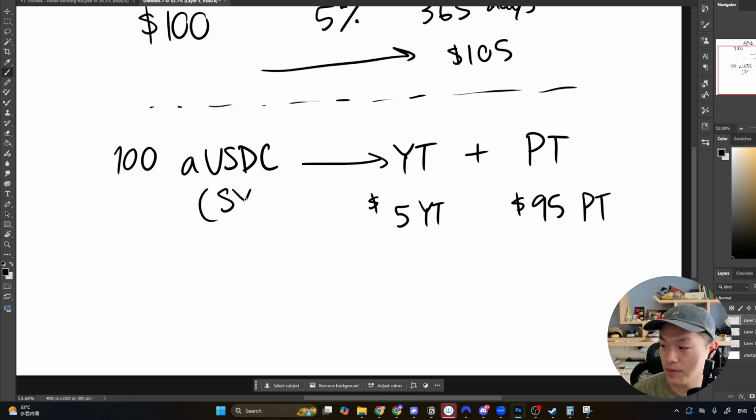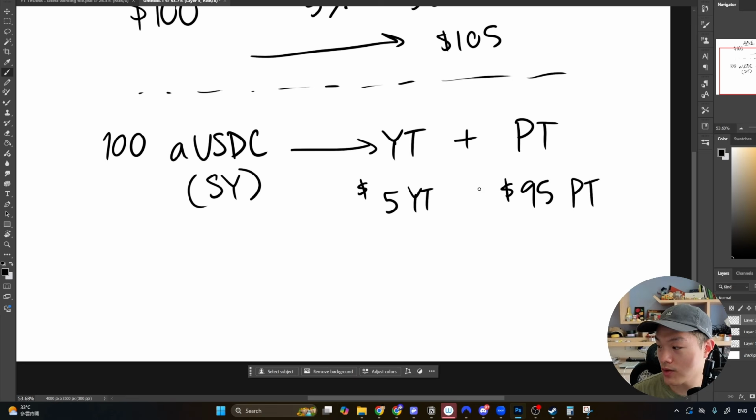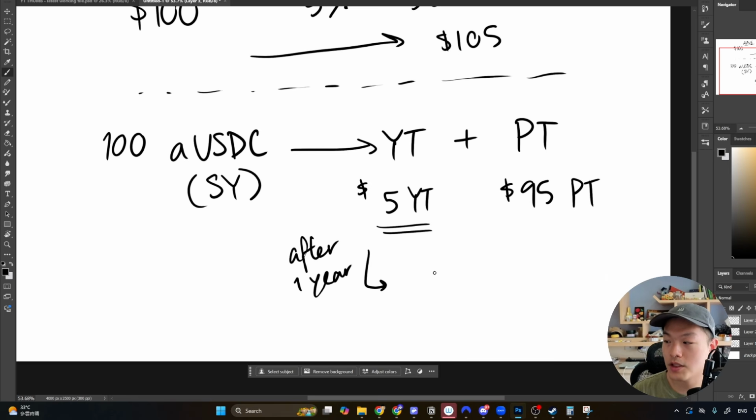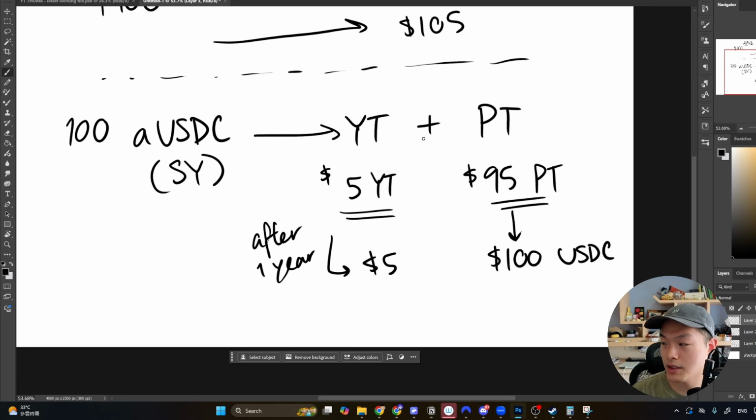So this is what Pendle typically calls the SY. It's the underlying yield token, and it's equivalent to if you just deposited it onto Aave. If you just buy the YT separately, you're entitled to that 5% yield. And let's just say you spend $5 to buy this $5 YT. After 1 year, assuming the interest rate stays around 5%, you would earn $5 in return, right? And then after 1 year, this $95 PT becomes $100 in USDC. So that's how the PT and the YT work.